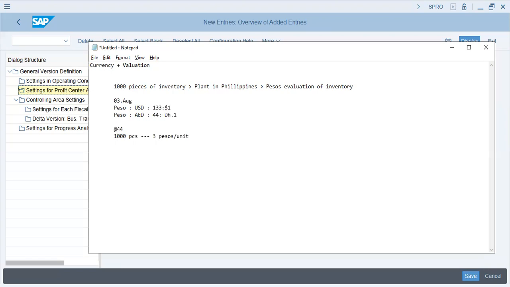So in that case, in dirhams, what will be the conversion, and what will be the conversion in dollars and dirhams?